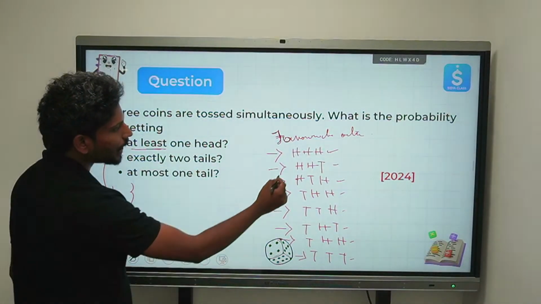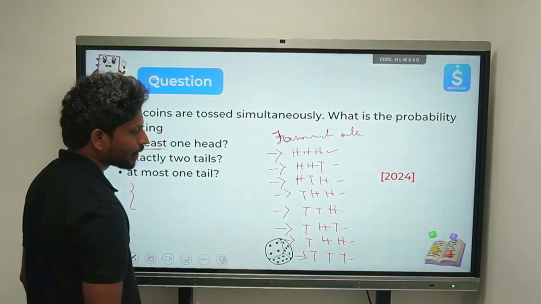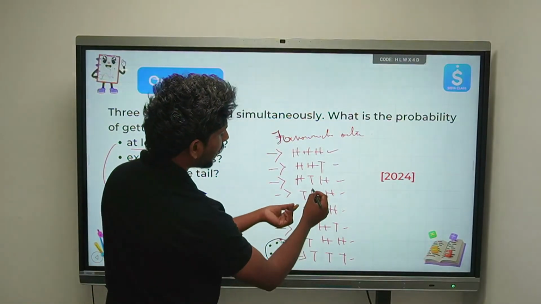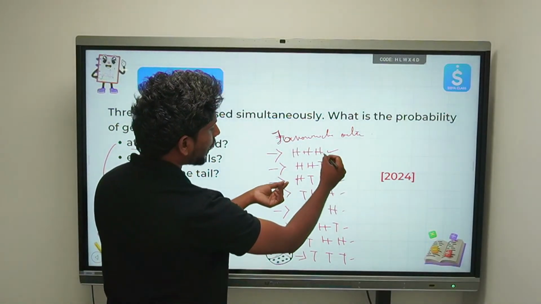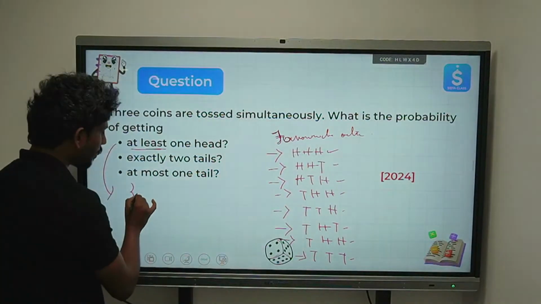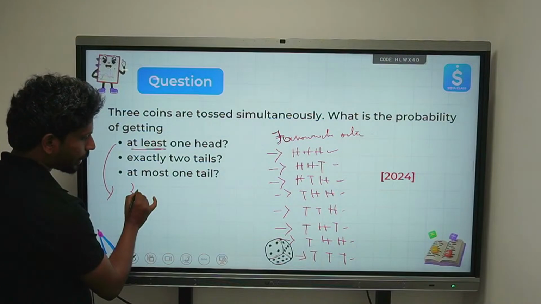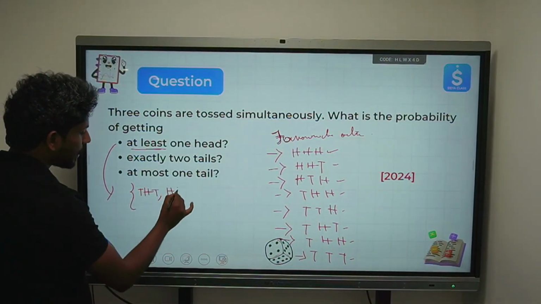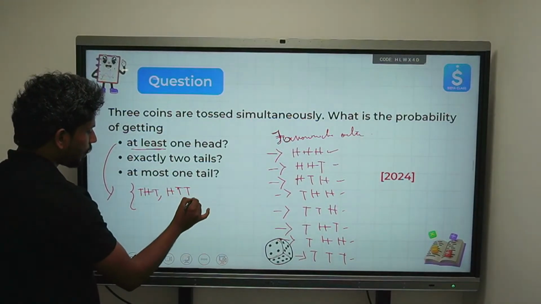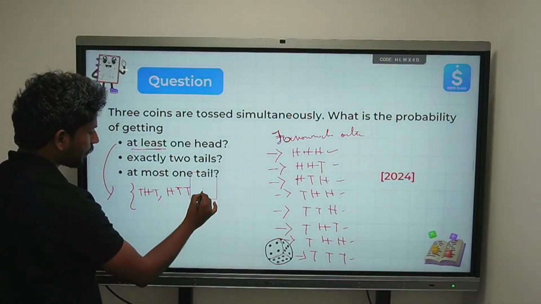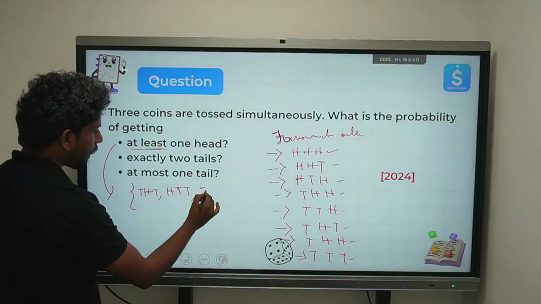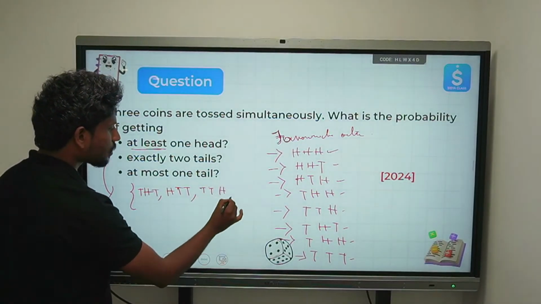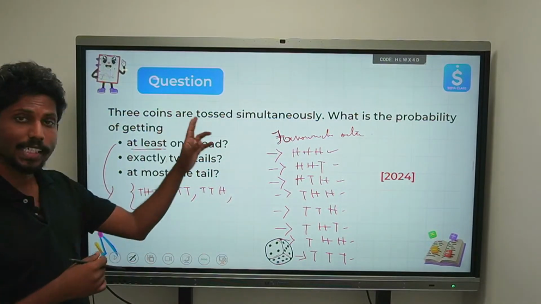So what are the cases where there is at least 1 head? First we'll see where there is only 1 head. Let's try to write only the 1 head cases. Tail, tail, head. Tail, head, tail. Head, tail, tail. Okay, there is only 1 head in each of these, but he's saying at least, right?